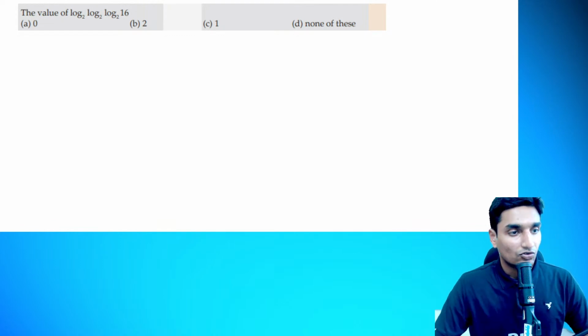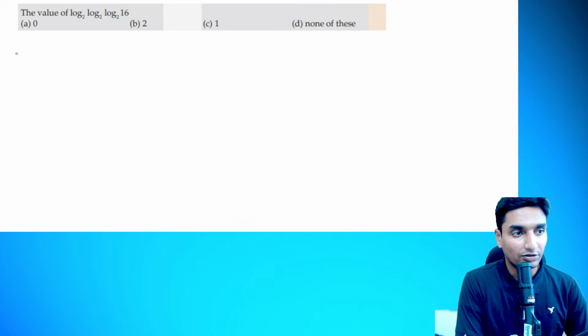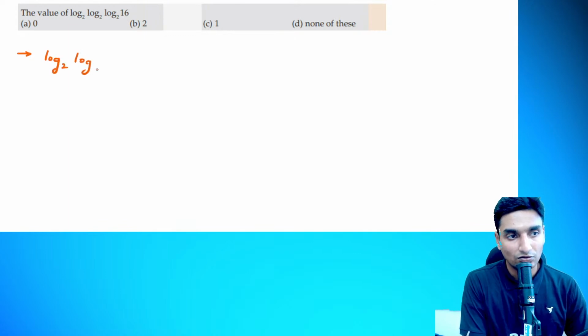Here the logarithmic function is given in a continuous format. Write down the question here: log to the base of 2 of log to the base of 2 of 16. Correct? So 16 is the major element here that we have to conclude.